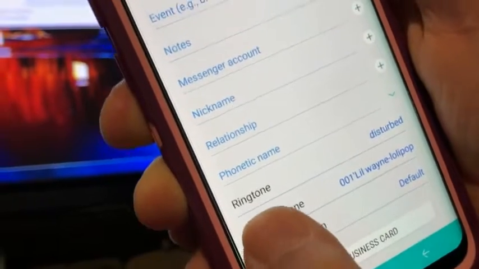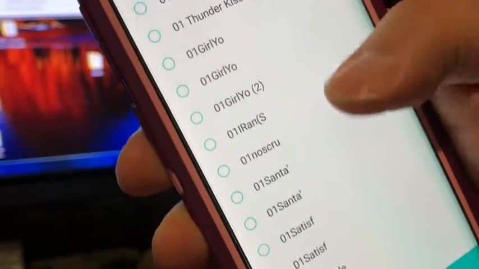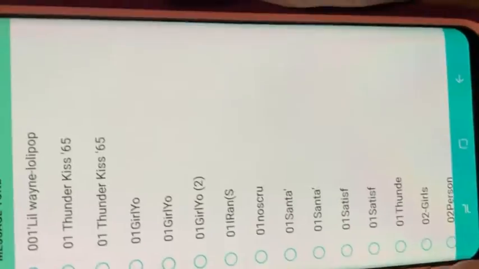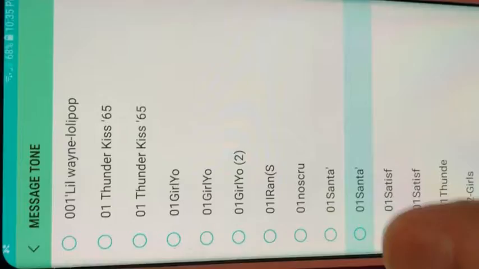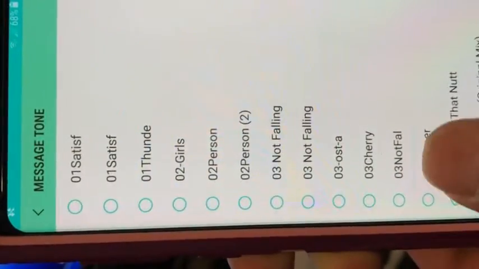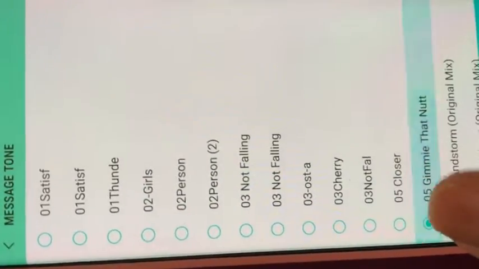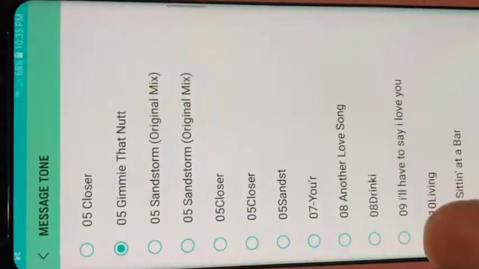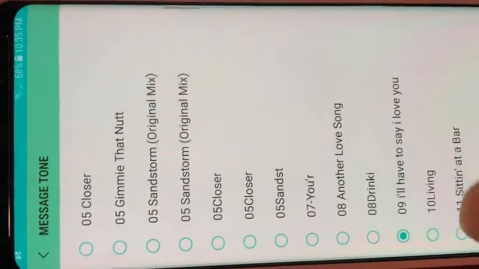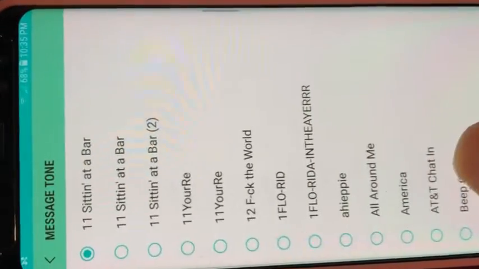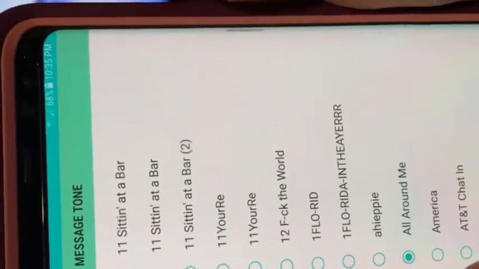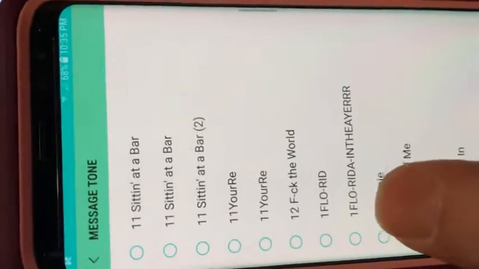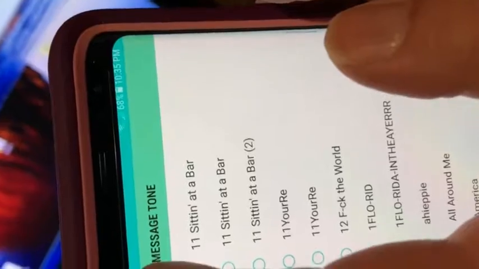Go to message tone, and as you can see, I have them. Simple as that. That's all you do.